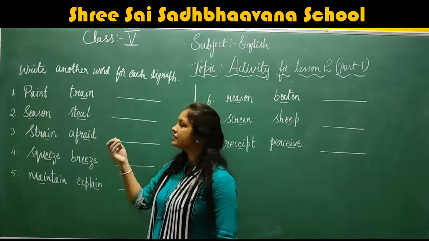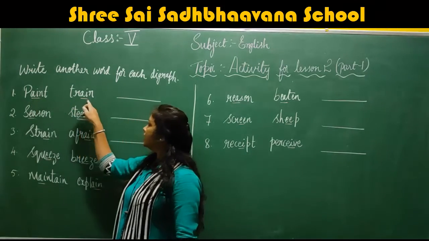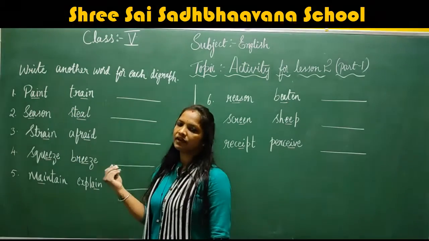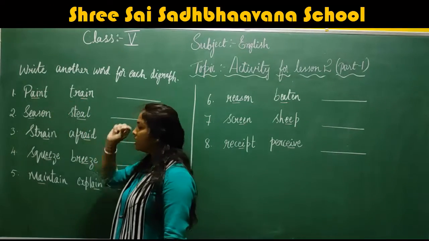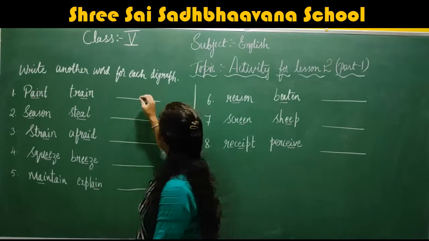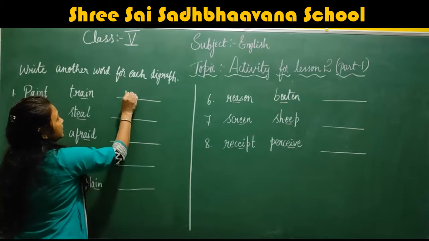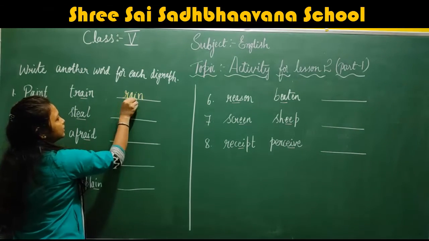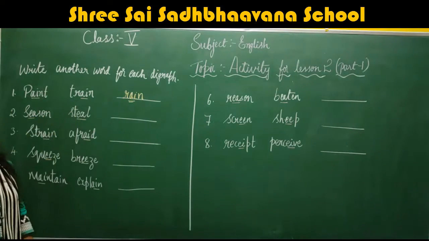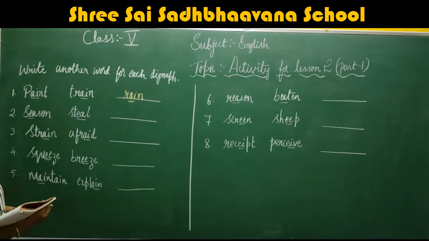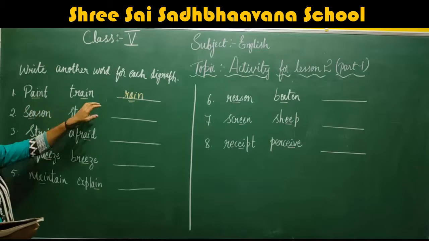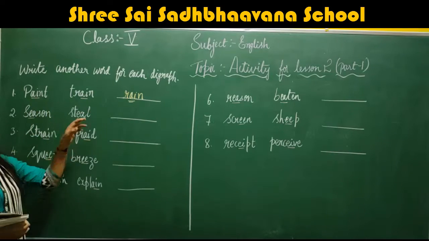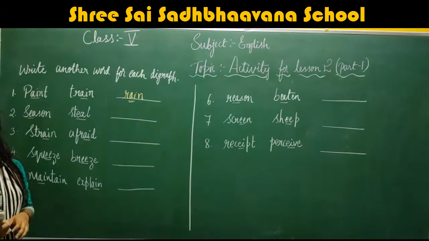Here, the two vowels are A and I. Now, the next word will be rain, R-A-I-N. Here, two vowels, A-I. Understood? We have to write another word for each vowel digraph, the word having the same vowel sound.